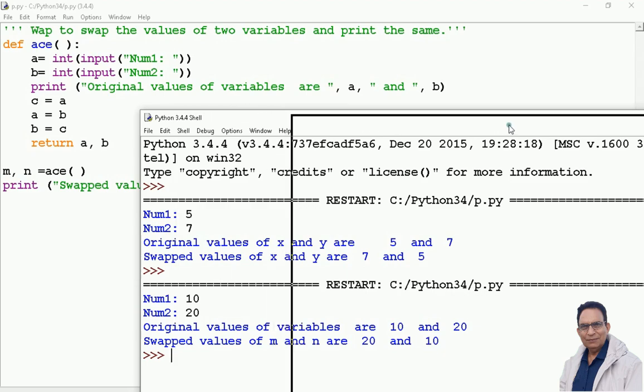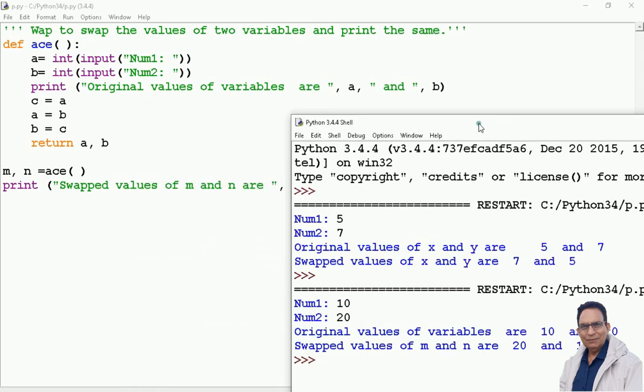One thing I would like to tell you here: you can write two different functions for the same type of output or identical output. Means your approach for writing the program may be different. For example, in one case I am using the function with a certain list of parameters, and in the second I am using the function without any parameter as such. I hope it is clear to you.